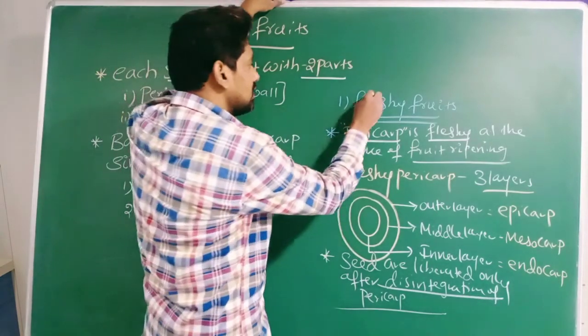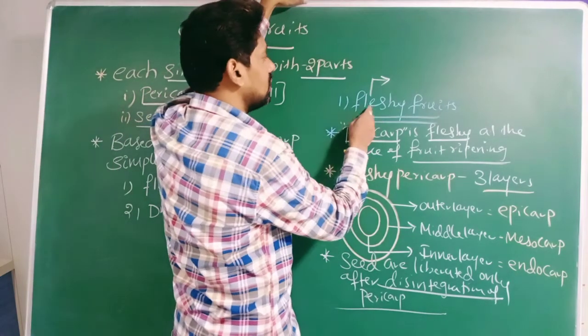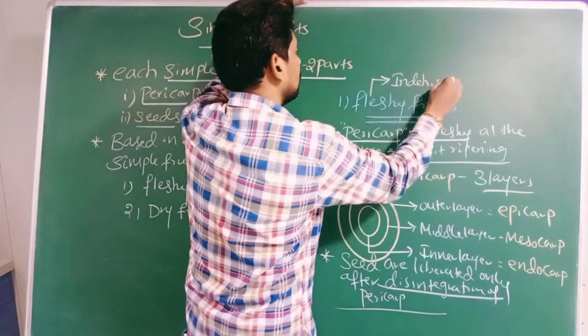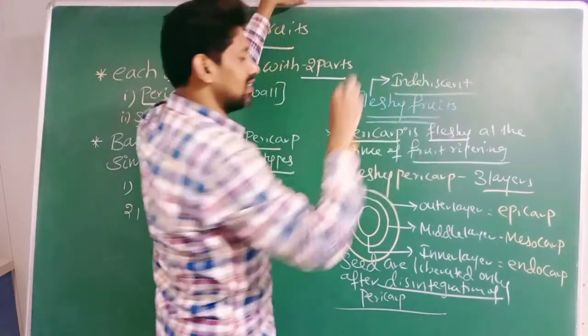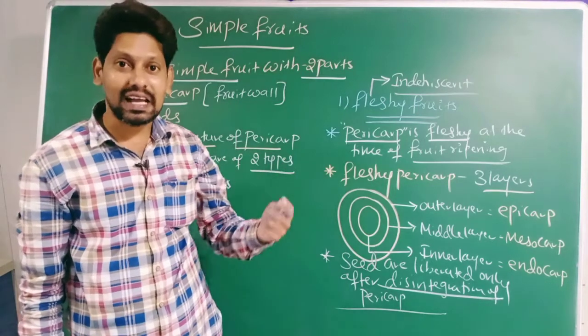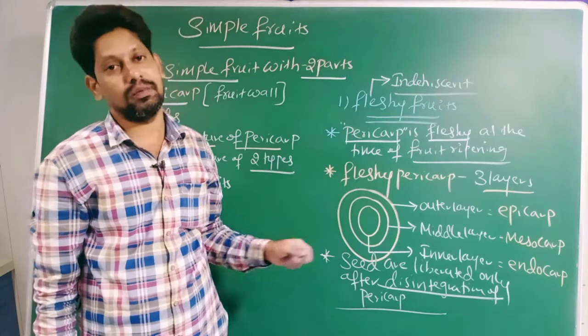Now you tell me, sir, does this fleshy fruit break? No. Therefore, fleshy fruits are indehiscent. What is the meaning of indehiscent, sir? Indehiscent means they won't break even at maturity, even at ripening they won't break. Then how are seeds liberated? After disintegration of pericarp.